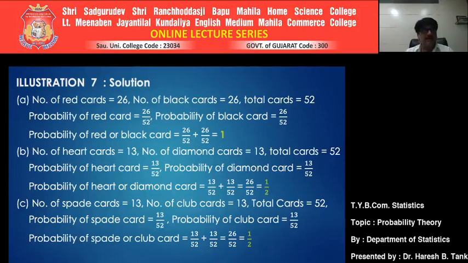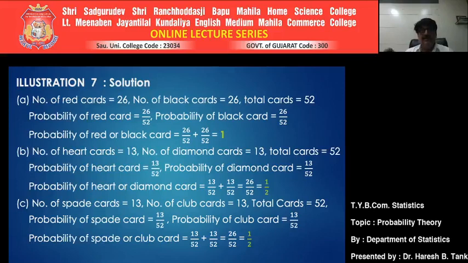What is the probability of getting a black card? How many black cards are there? 26. So favorable cases become 26 divided by the total number of possible outcomes, which is 52. So it again comes to 26 by 52. Now we are connecting these two events with the word or. Whenever you are connecting two different events with the connector or, the addition theorem can be applied only if they are mutually exclusive.